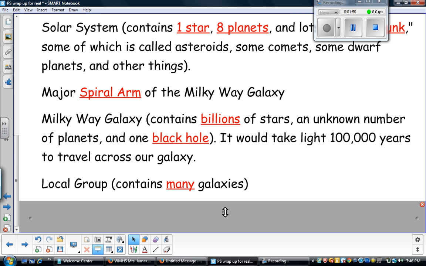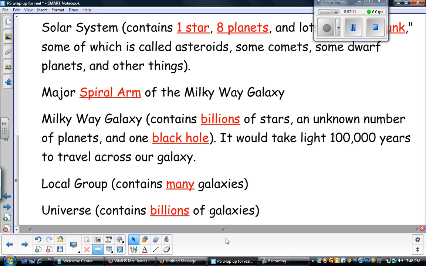Now, there are many, many galaxies. There is a group of galaxies that are clustered together, and we are in that group, and it's called the local group. There are other groups, and they have other names. And then that cluster of galaxies that we call the local group is one of many clusters that are in the universe. So the universe is everything, and it contains billions of galaxies. It's important for you to keep straight the difference between a solar system, a galaxy, and the universe.